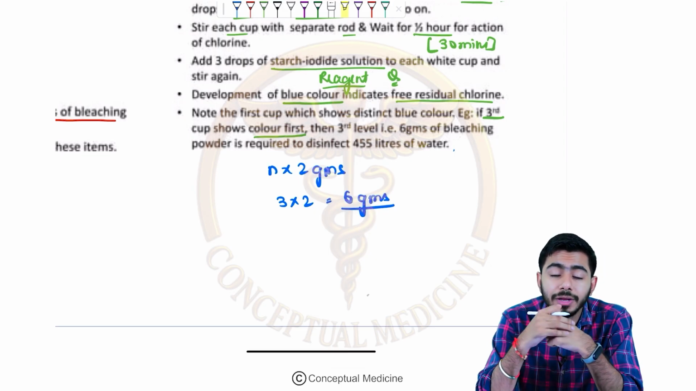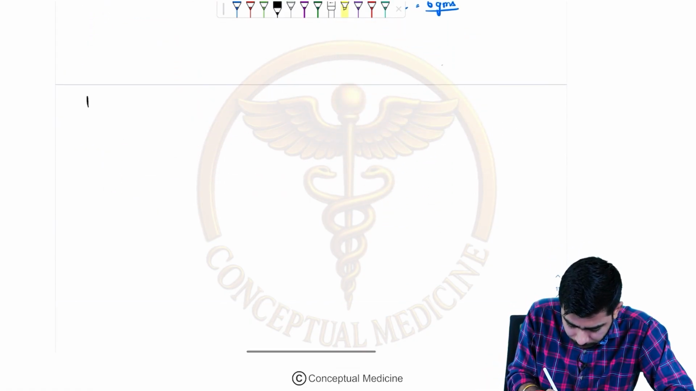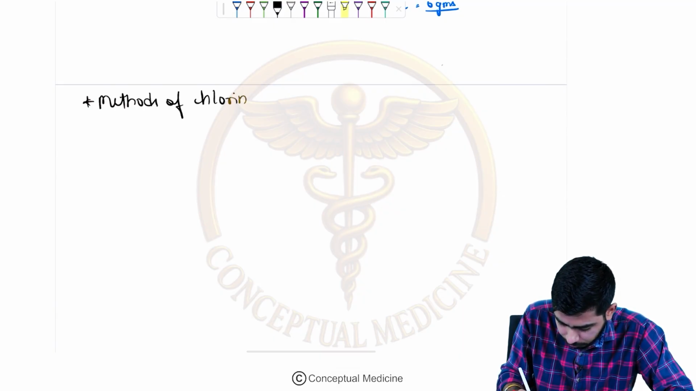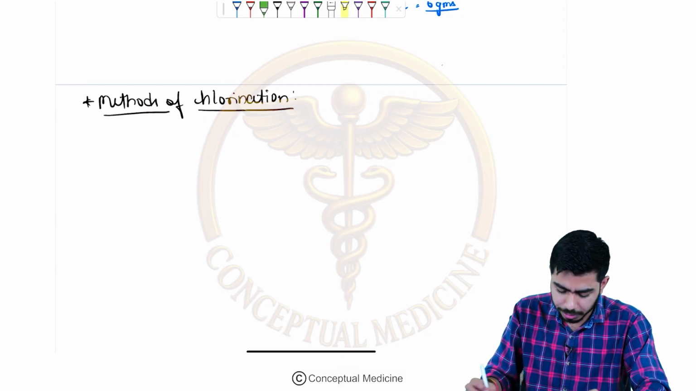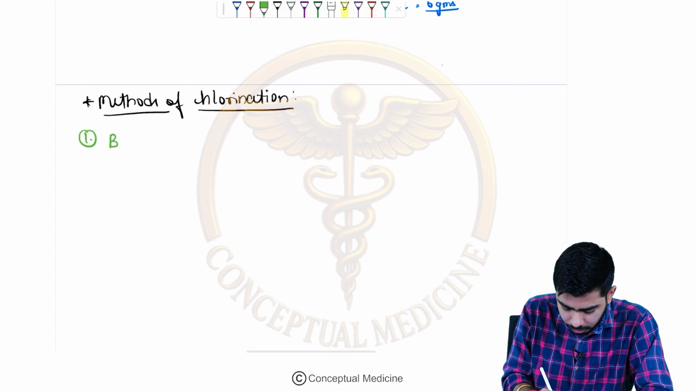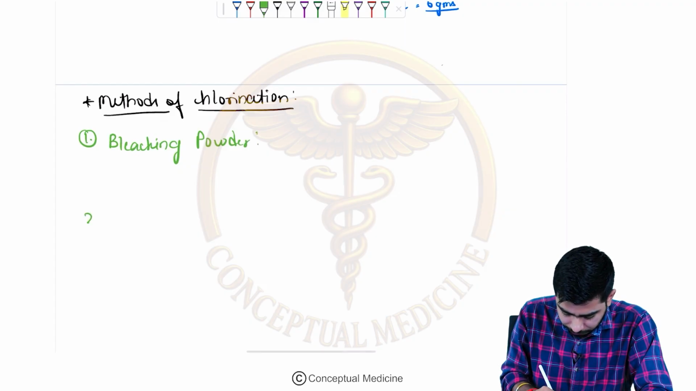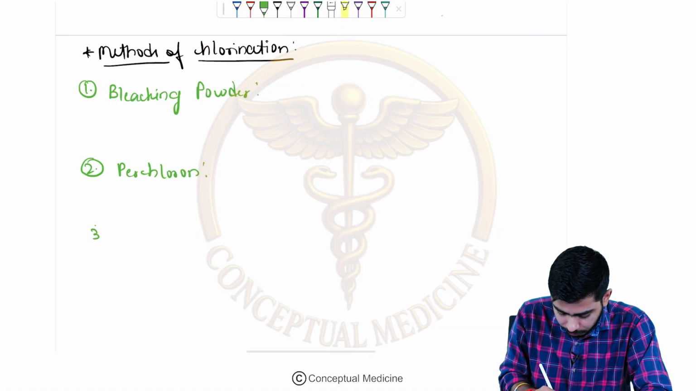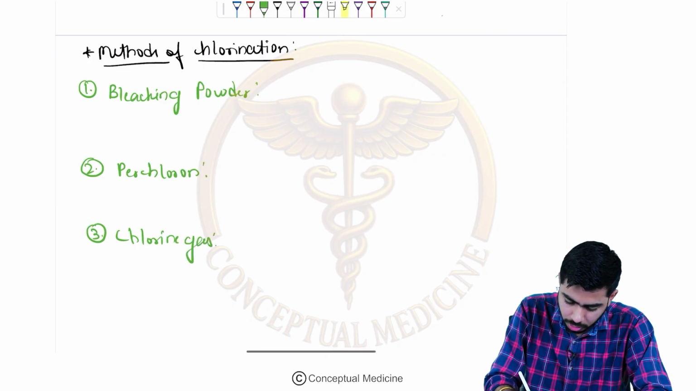Now we shall move on to some methods of chlorination, right? Here we have 3 important methods I will be telling you. The first one is the bleaching powder, right? The second one is the perchlorone, okay? And the third one is the chlorine gas. So let's talk about them as well.